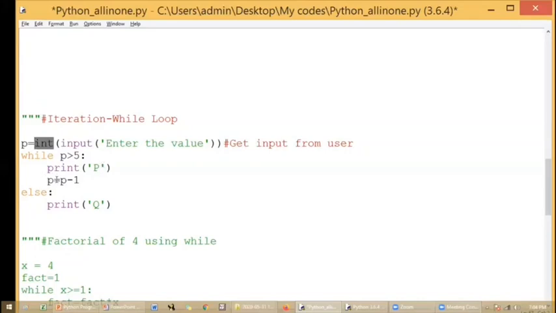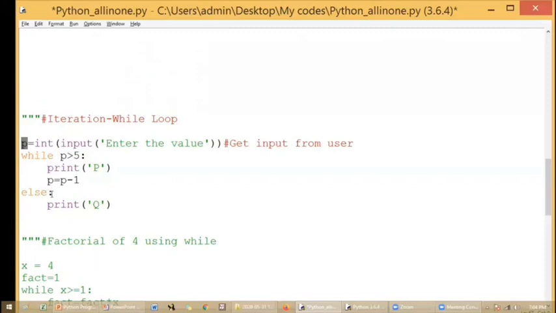And I'm going to reduce this P value. I'm going to do a subtraction with 1, and I'm going to assign this P value as 4. The next iteration, my P value will be 4, and I'm again, say for example, if I get a P value as 6 or something, so 6, whether it is greater than 5, yes. Now 6 will be decremented as 1, so 6 will be decremented as 5 now, and again I will be going with the while loop, and I'll be checking whether 5 is greater than 5. No, it will come out of the loop.